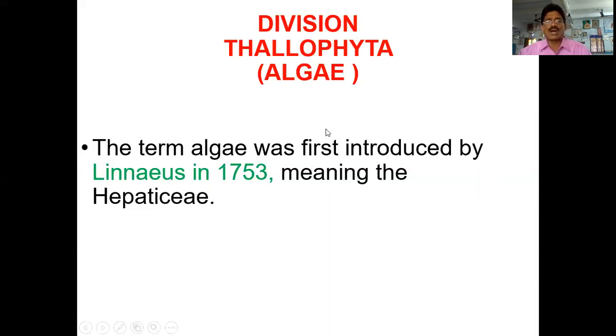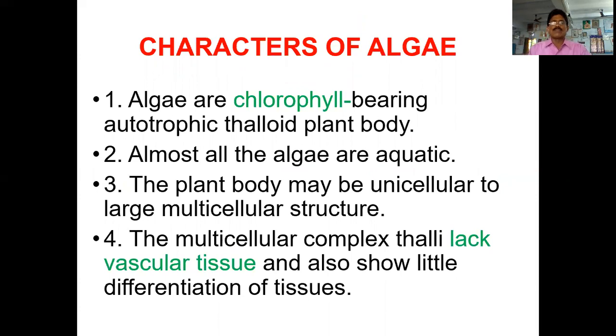The term algae was introduced by Linnaeus in 1753, meaning Hepaticae. So first in Thallophyta, we are discussing the algae. First of all, what are the main characters of algae? The algae are chlorophyll-bearing autotrophs, and the body has a thallus. That's why they are known as thalloid plants. Almost all the algae are aquatic organisms because most algae can survive in water. That's why they are known as aquatic organisms.